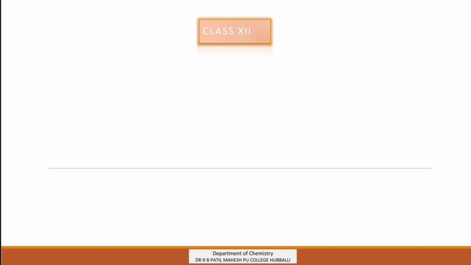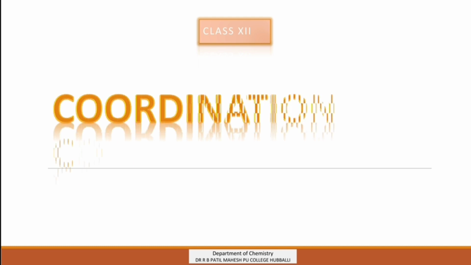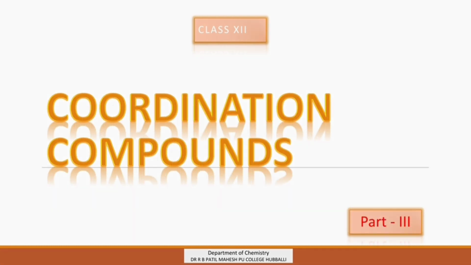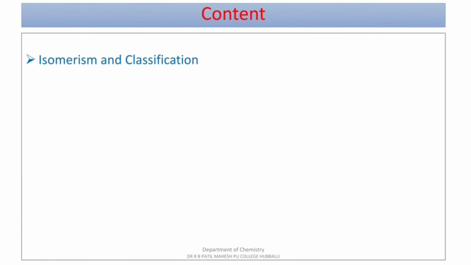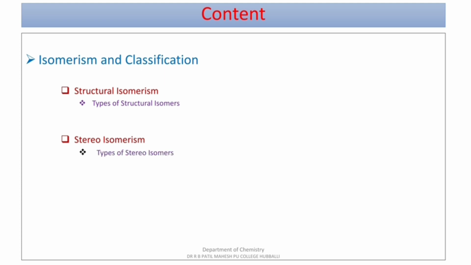Dear students, welcome back to the third part of coordination compounds. In this part, you will be learning isomerism and classification. In the classification, structural isomerism and its types, and also stereoisomerism and its types. In the previous video, you learned nomenclature of coordination compounds and also calculation of oxidation number of central metal atom.